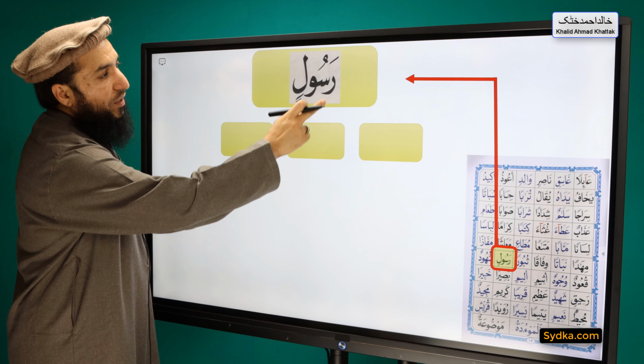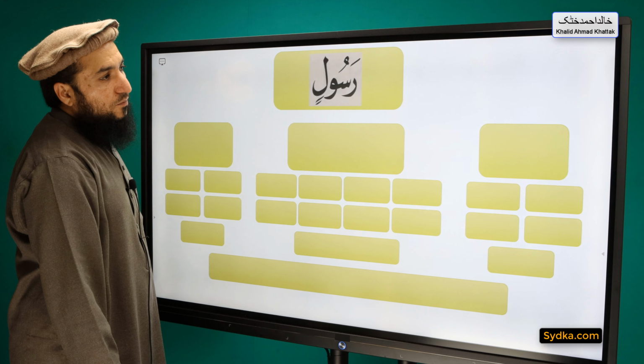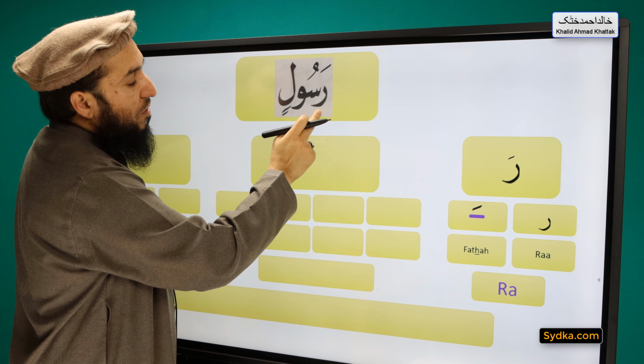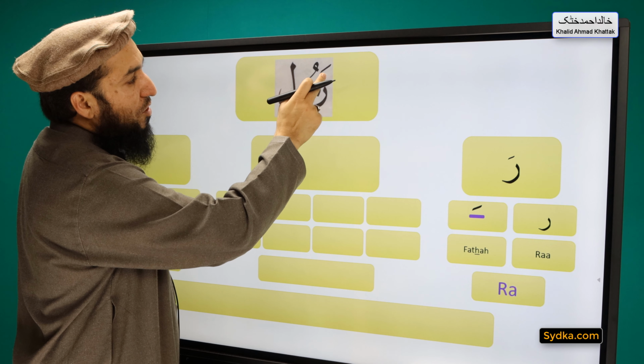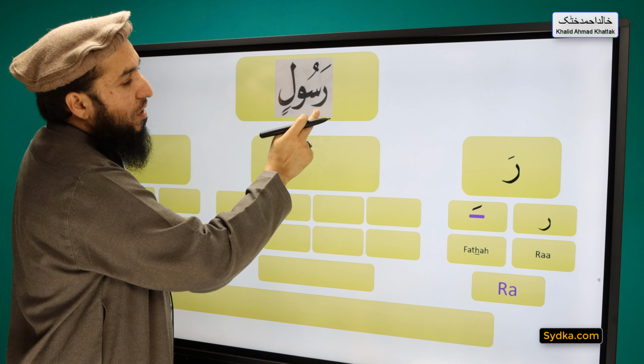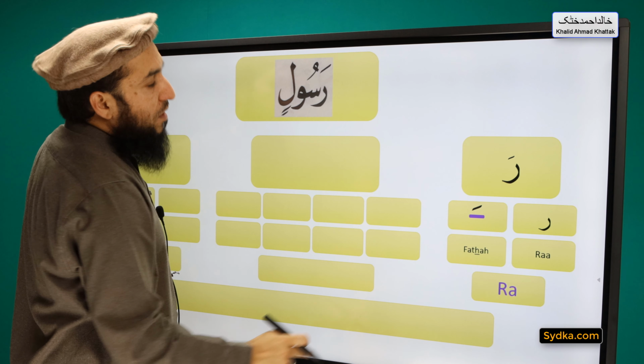The next word we have is rasulin. It can be divided into 3 syllables. So the first syllable we have is ra fatha ra. Ra is heavy in this case, and it has fatha on top of it, and it will be prolonged for 1 count. Ra fatha ra, ra fatha ra.